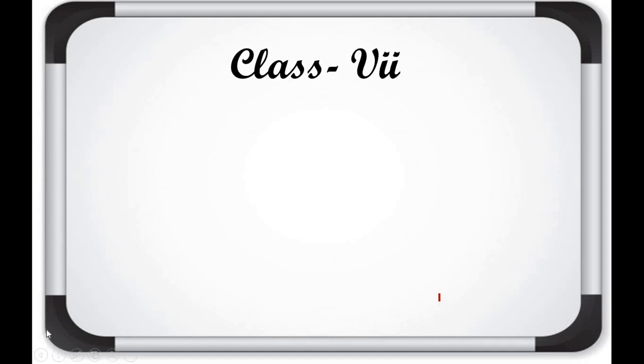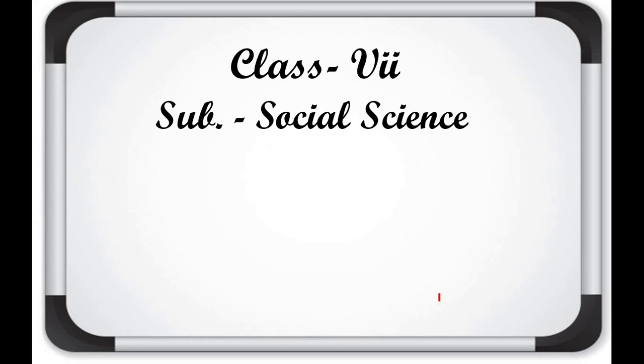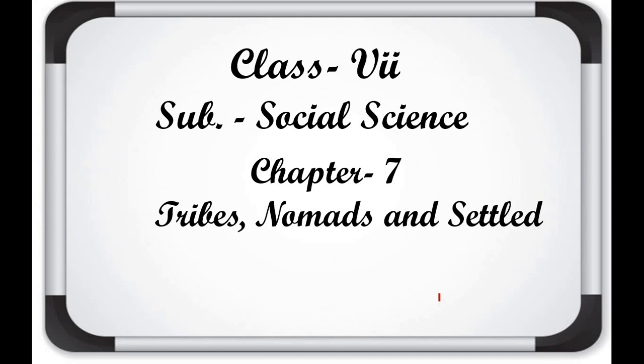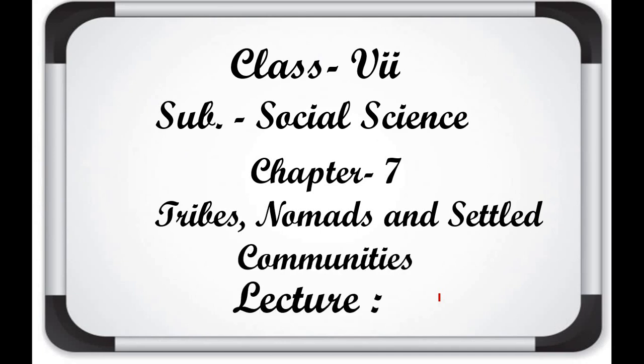This video is for class 7, subject social science, as we are studying history chapter 7, tribes, nomads and settled communities. It is the third lecture of this chapter. Actually, in today's lecture the chapter will be summarized, which means we will recapitulate all the topics which we have studied in our previous lectures. So let's start today's discussion.